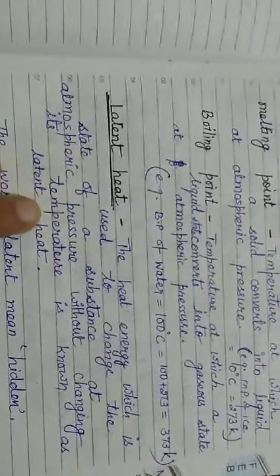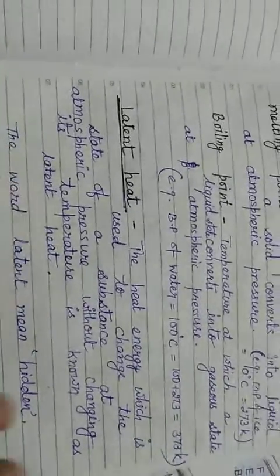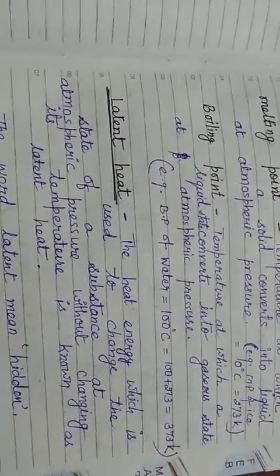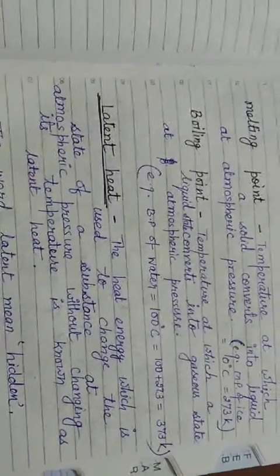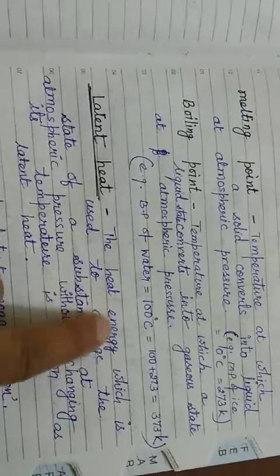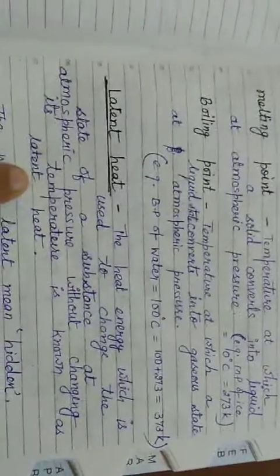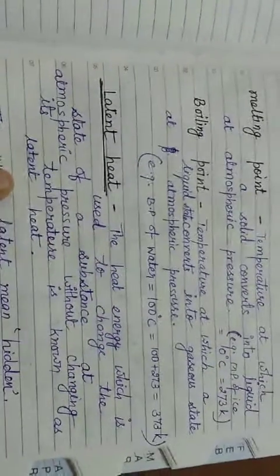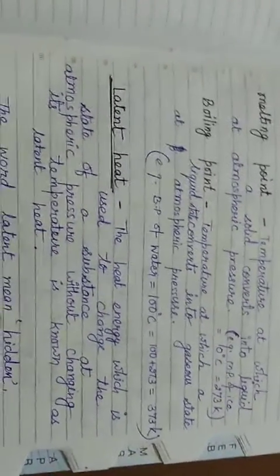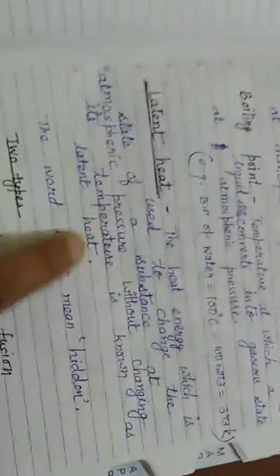Okay, now without changing its temperature means, I told you the temperature of ice was 0 degree Celsius. Now when the whole ice gets melted, even then the temperature of the melted water was 0 degree Celsius. Though the ice took the heat energy from the atmosphere, there is no increase in its temperature. So the heat energy which the ice took from the atmosphere to change its state from solid to liquid is known as latent heat. Okay, I hope you understand.